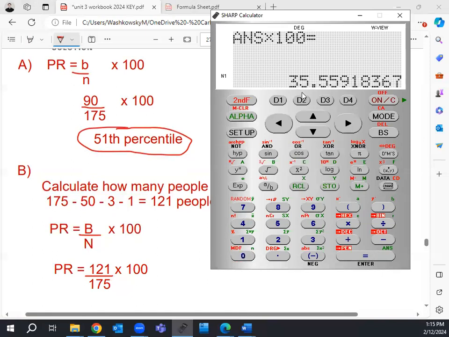So I'd see that he's in the, wait, what did I do wrong here? 121 over 175. Oh, I divided it. That's why. Times 100. He's in the 69th percentile.